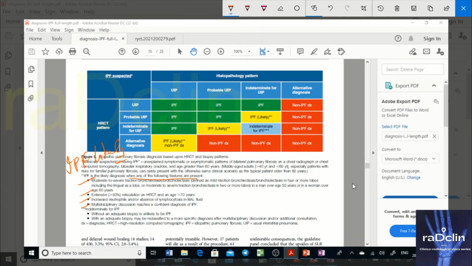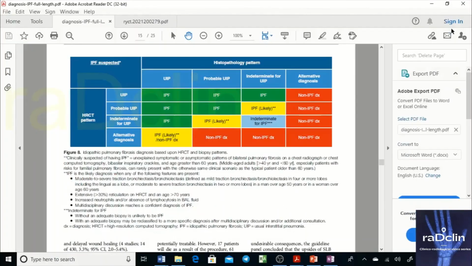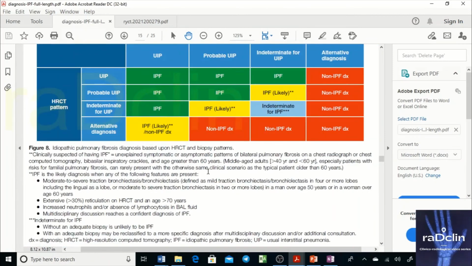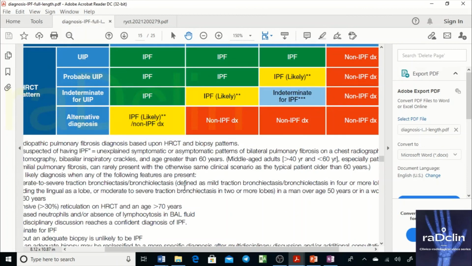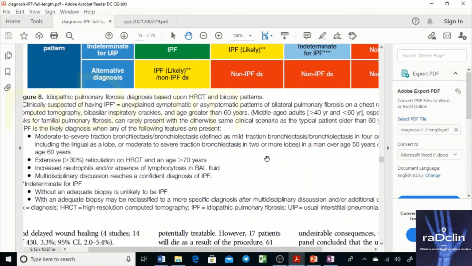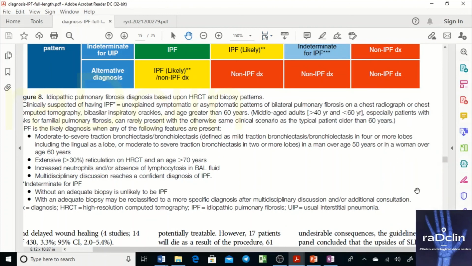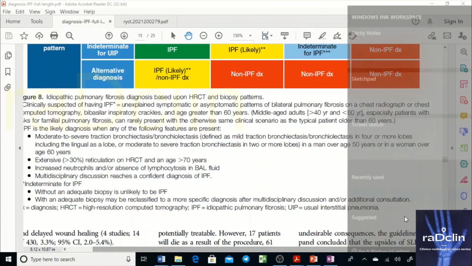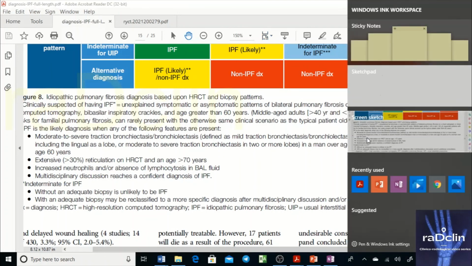I'll just zoom it. You might not be able to see it. See this.